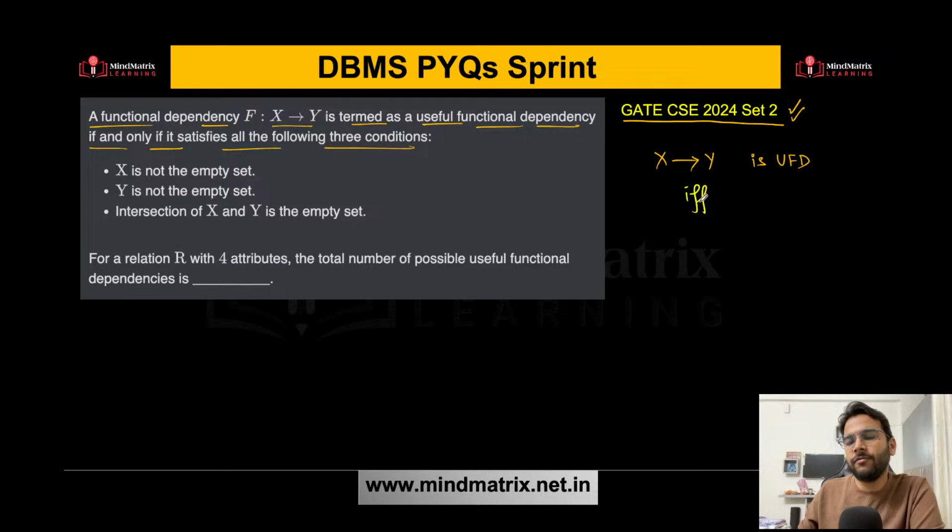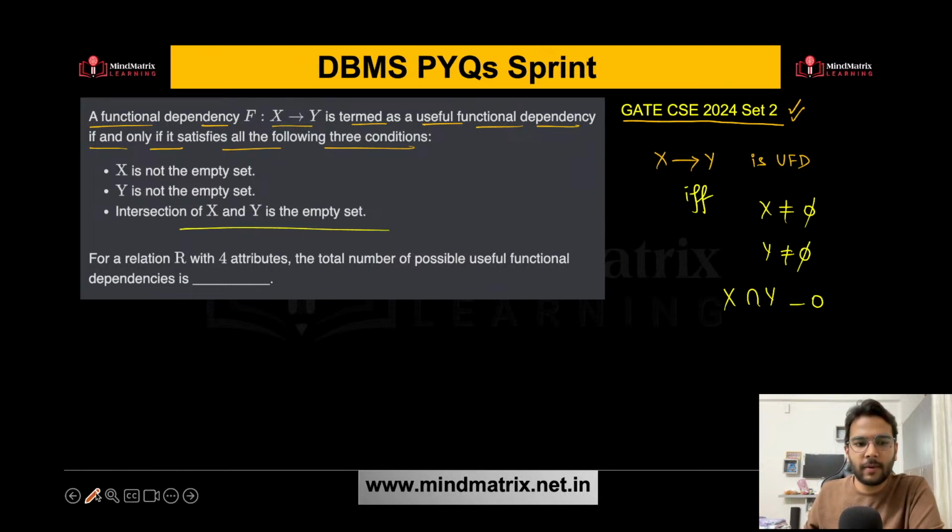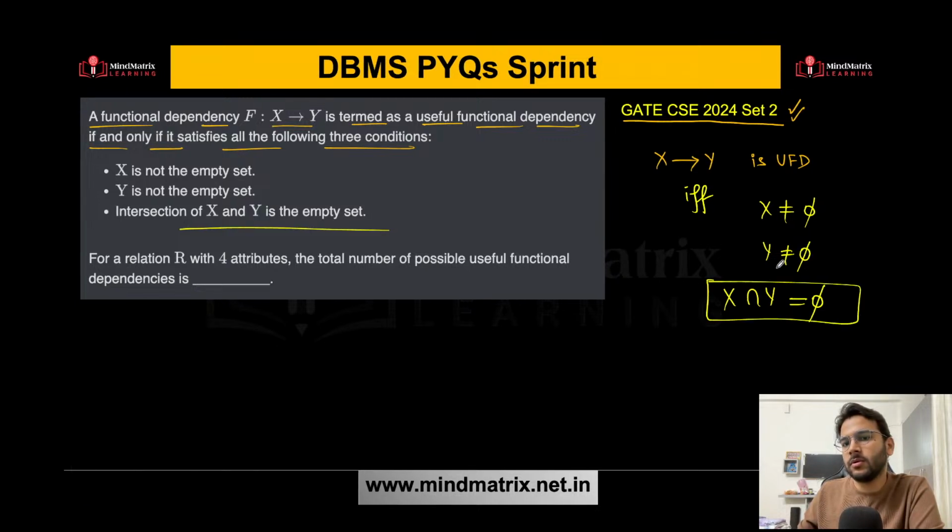If and only if x is not equal to phi, not an empty set, you can say. Similarly, y is not equal to phi, and x intersection y is the empty set. So that is an empty set. That means their intersection is phi. These are the three conditions.